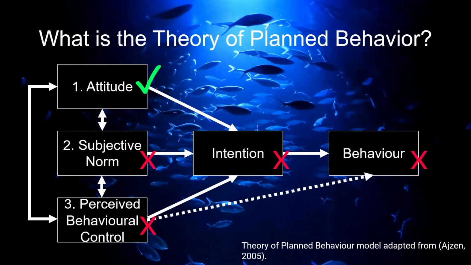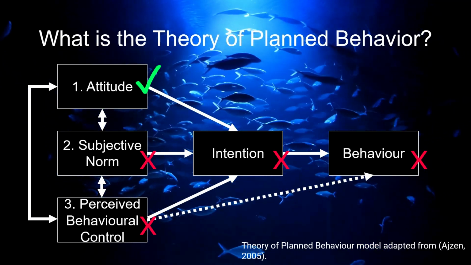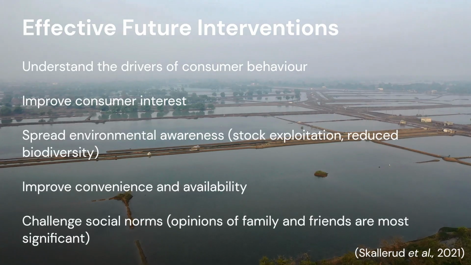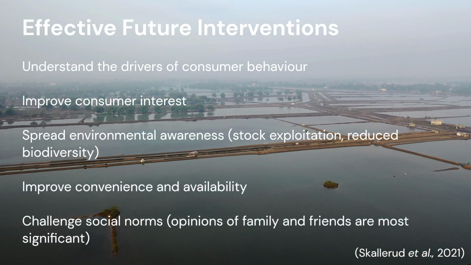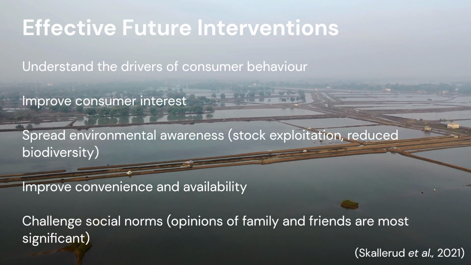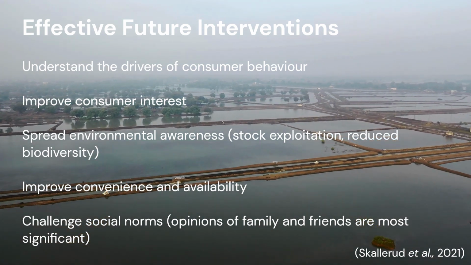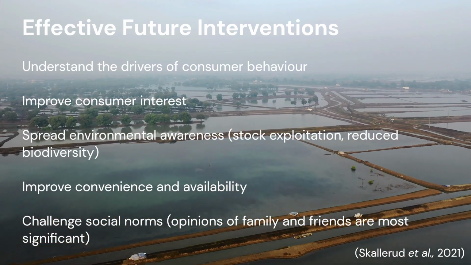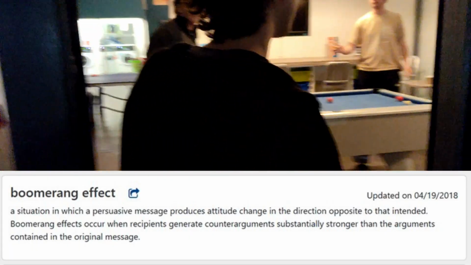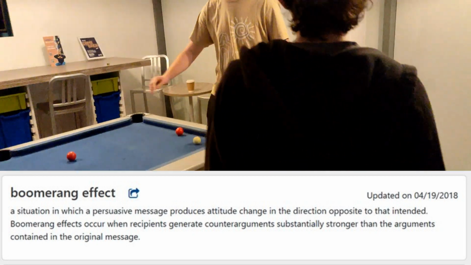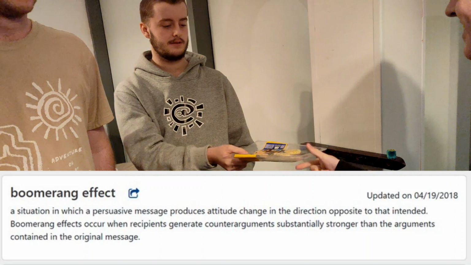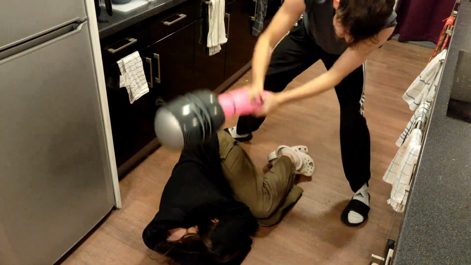Josh understands the theory of planned behaviour and what sorts of future interventions might be effective. He wishes sustainable seafood was cheaper and more readily available. He wishes everyone shared his positive attitude and showed willingness to support the development of sustainable fisheries and aquaculture. His goal is to communicate the importance to his friends. He is careful not to trigger defence mechanisms, causing a boomerang effect. Josh wishes he was brave enough to challenge the social norms.